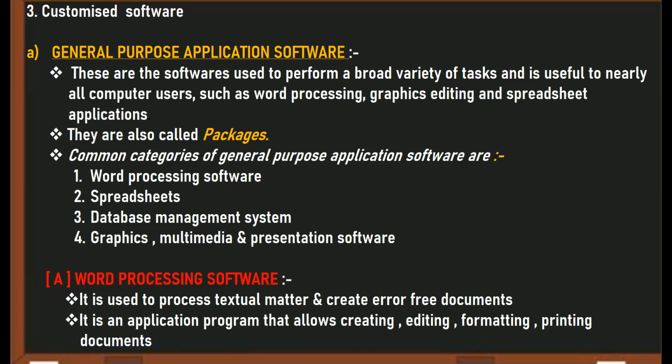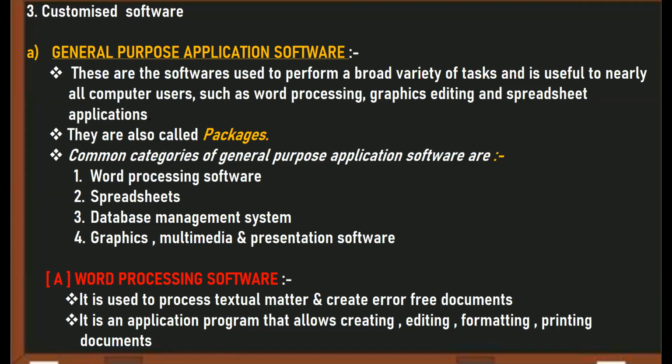Let us study the first category, word processing software. Beta, a word processor is software that is used to create, edit, manage, format, and print documents.